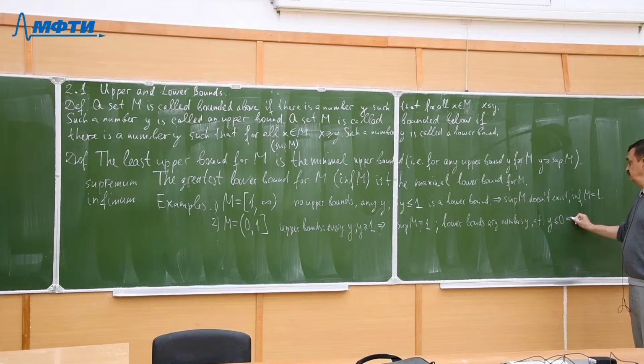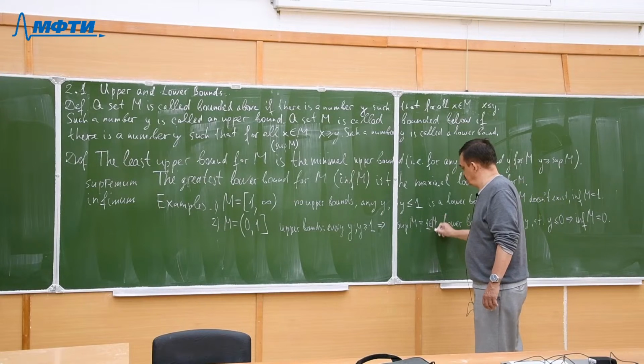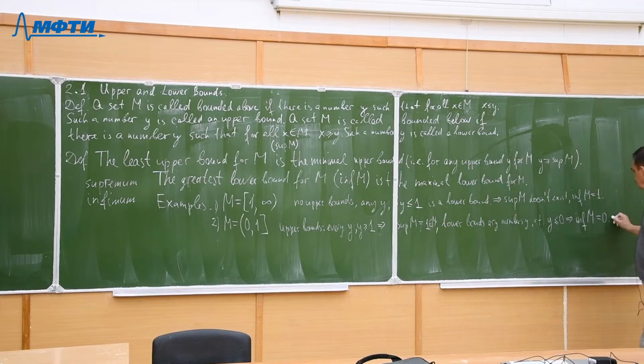Hence, the infimum, the greatest lower bound of M, is 0. So in this case, 1 belongs to M, but 0 doesn't belong to M.